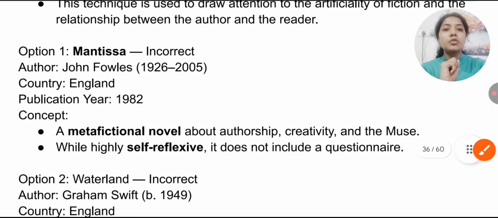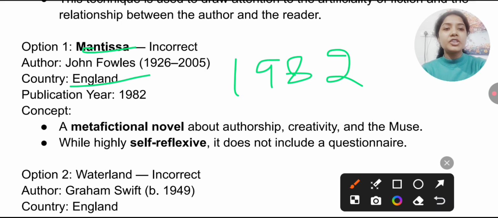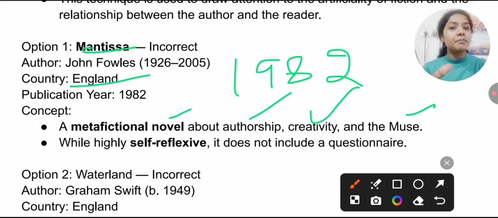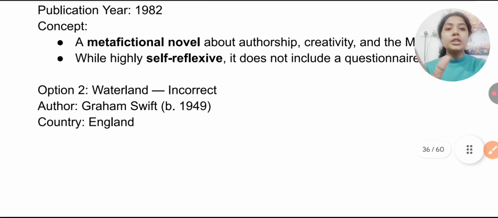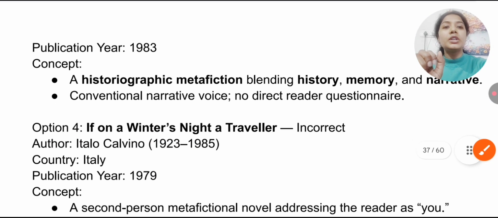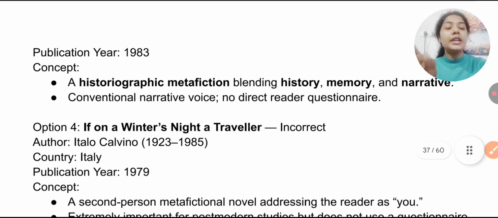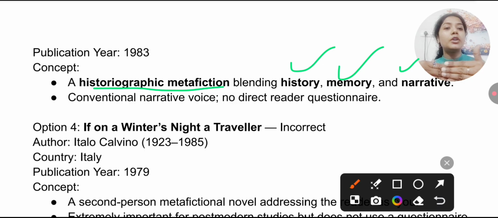Another work was Mantissa, by John Fowles from England. Publication date of this work is 1982. It is a metafictional novel, but about authorship, creativity, and the muse. So this work you can simply eliminate, while this work is reflexive, there is no questionnaire included. Another one you have Waterland, by Graham Swift from England, published in 1983. It is a historiographic metafiction that blends history, memory, and narrative. You will find a conventional narrative voice here, and there is no questionnaire. So you can also eliminate this.